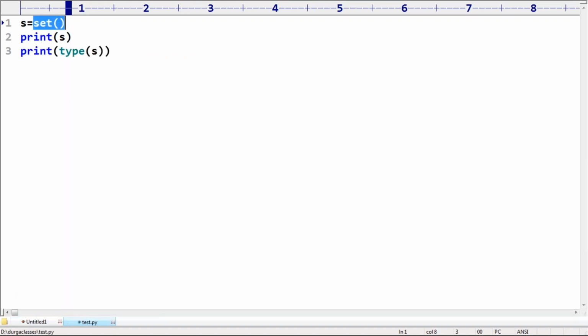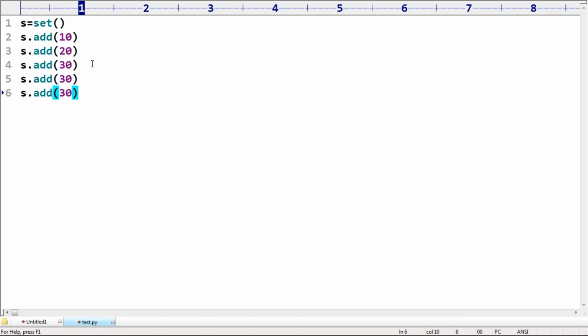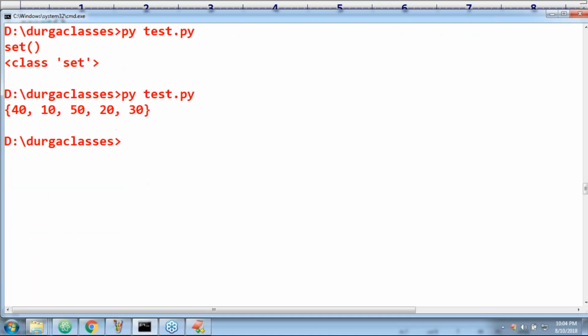Okay. Now just observe. Let me create one empty set object. I created s dot add of 10, s dot add of 10, s dot add of 20, s dot add of 30 like this, right? Now s dot add of 40 I'm taking, s dot add of 50 I'm taking. Now print of s. Then have you observed the output? Sir, 10, 20, 30, something like that we are going to get, but otherwise no guarantee at all.